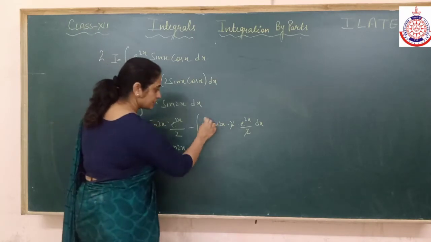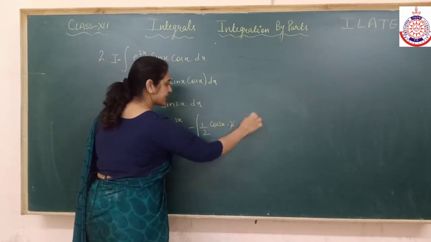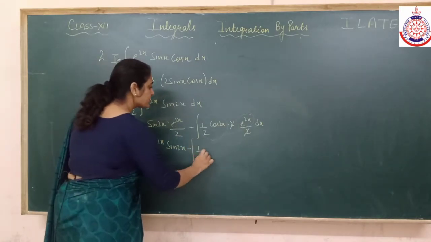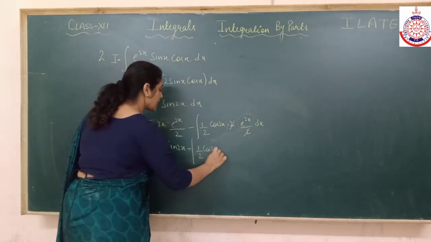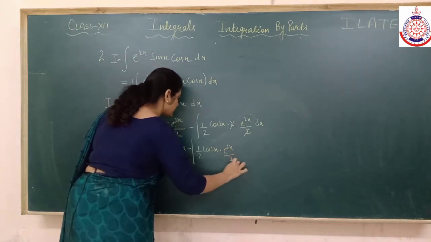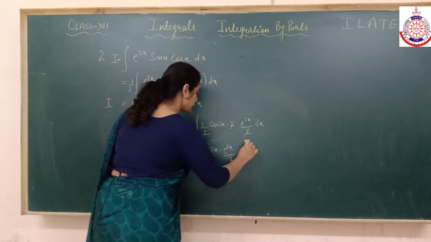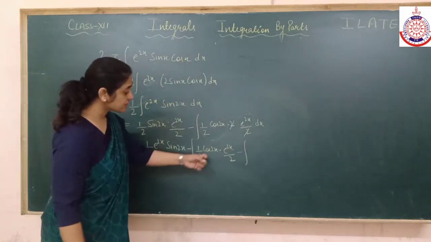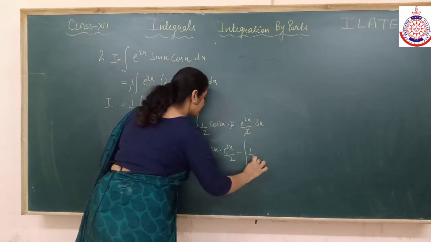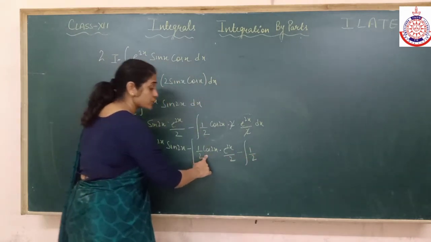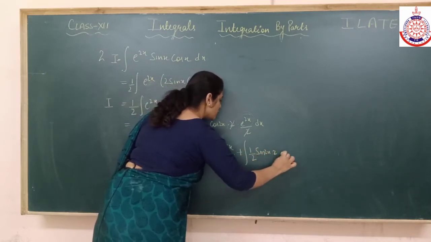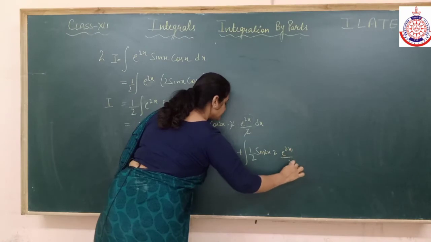Again I can apply u into v, and this is my second function. There's a minus sign outside, so be careful. First function as it is, integration of second, e^2x by 2, minus differentiation of first. 1 by 2 will remain as it is. Differentiation of cos would be minus sin, so it will become plus sin 2x into 2 into integration of e^2x.